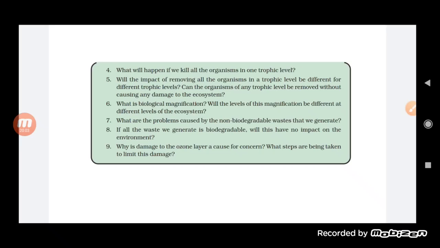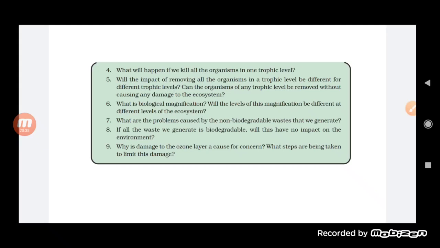What are the steps to take to limit the damage to the ozone layer, the ozone depletion? Obviously, there are a lot of actions taken by the government, and one way is to reduce the use of such chemicals, substances consisting of the CFC gas. So reducing the use of CFCs is one of the methods by which we can control the depletion of the ozone.